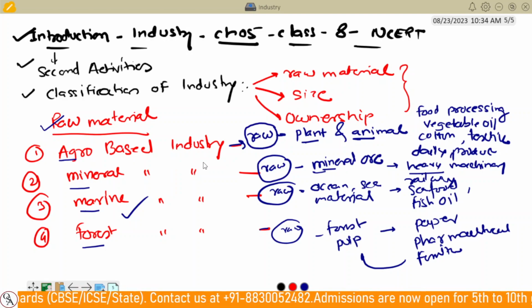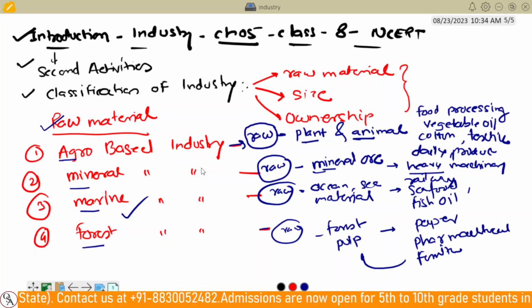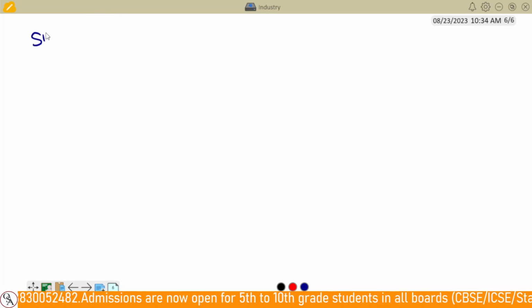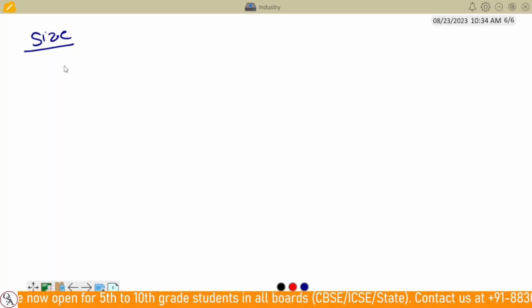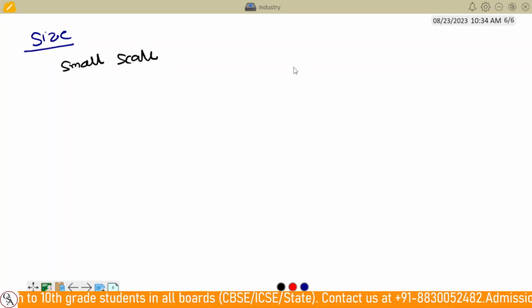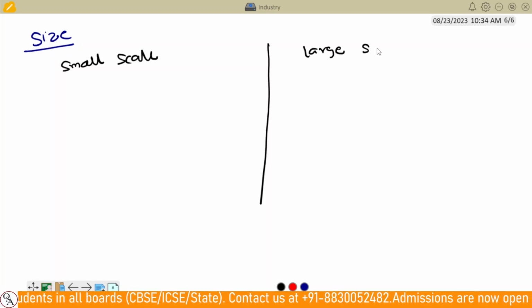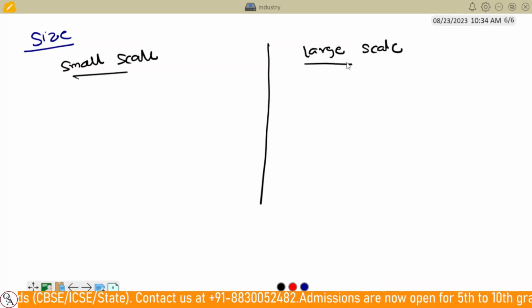Now next we are going to see the classification based on size. Based on size, industry is majorly classified into two types. First is the small scale industry and the second is the large scale industry.